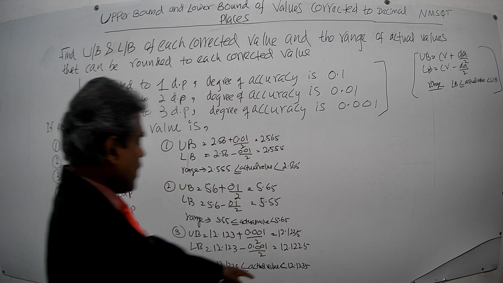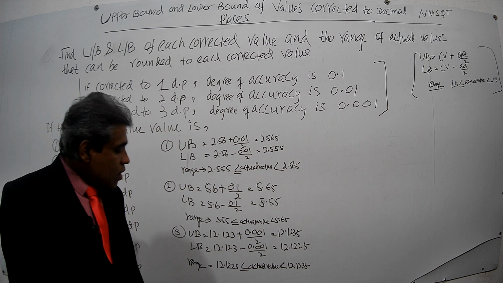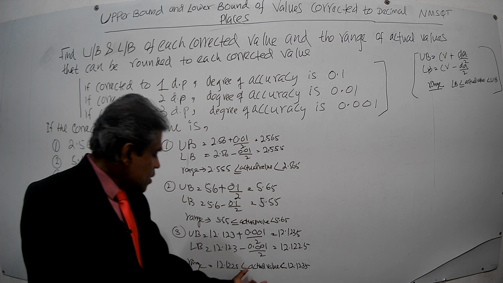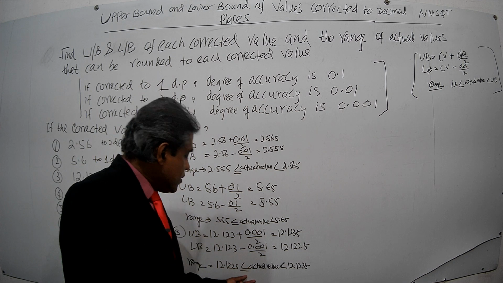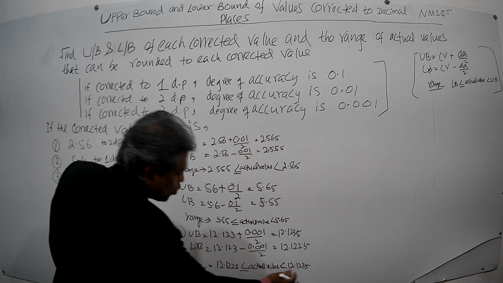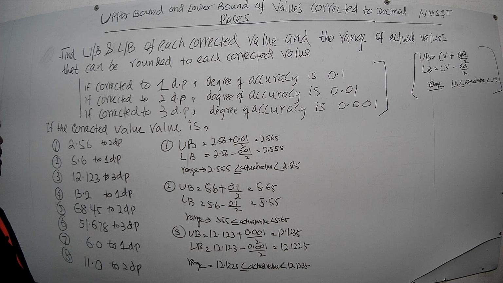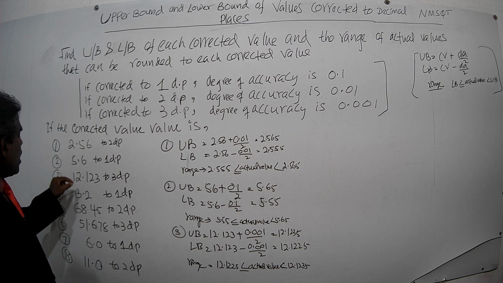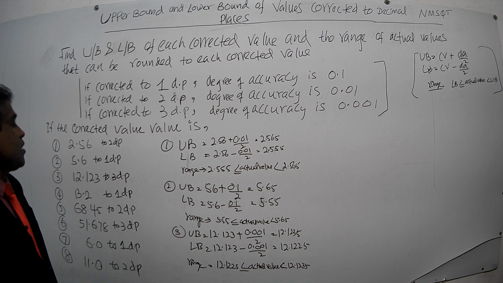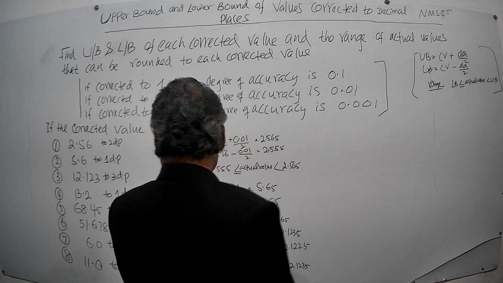What do you mean by this range? Any value in this range can be rounded to 12.123, correct to 3 decimal places. That's what it says, right? Go to the next one.